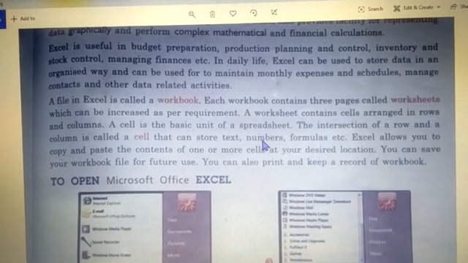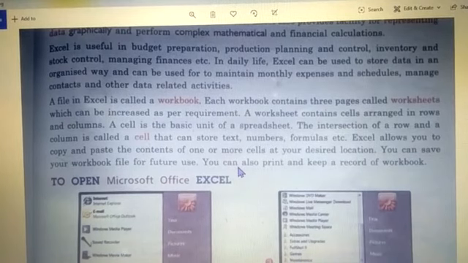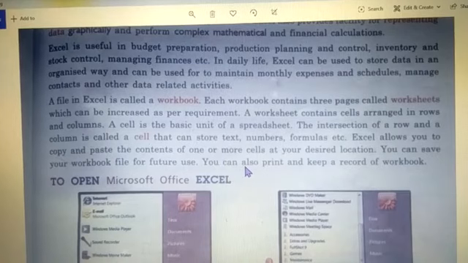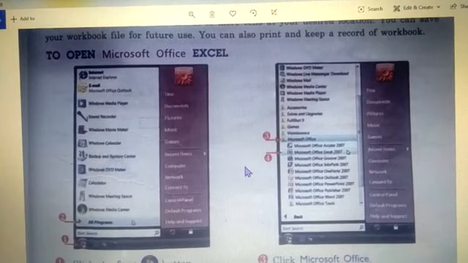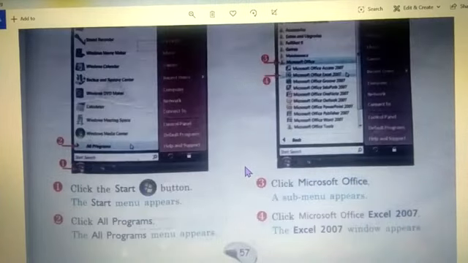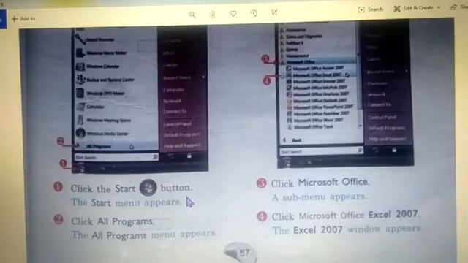Now let's see, children, how to open a workbook, okay, how to open the Excel in your computers, fine. So children, how you will open your Microsoft Excel? The very first step is to click the start button. And where is the start button, children? It is on the taskbar of your desktop, right? Whenever you see your desktop, you will see the start button at the left corner, right here. Okay, this is the taskbar. So here is the start button.